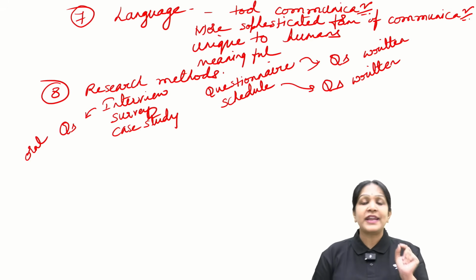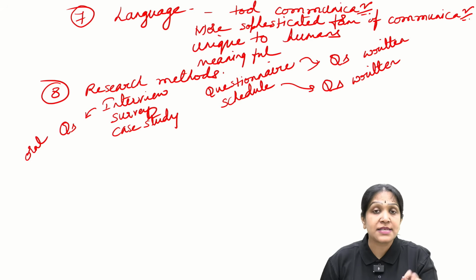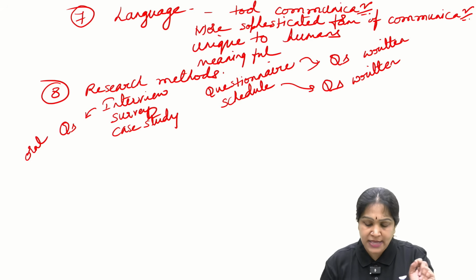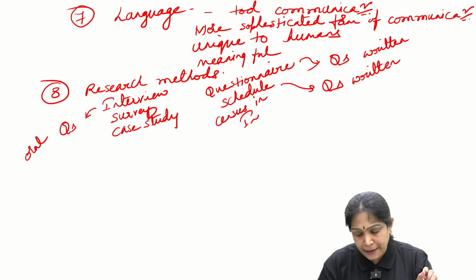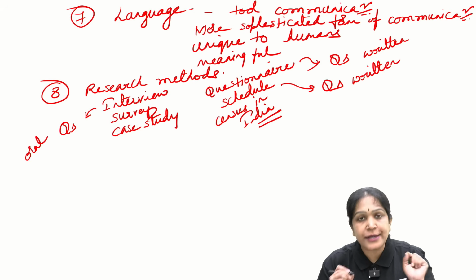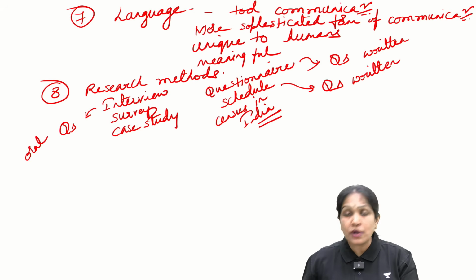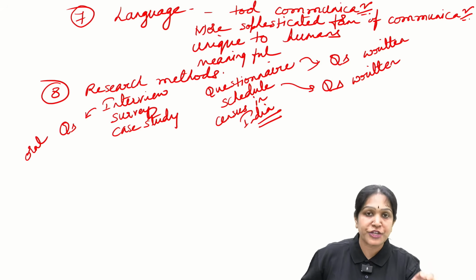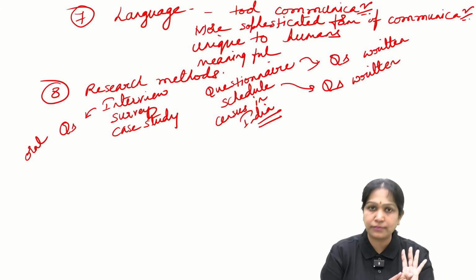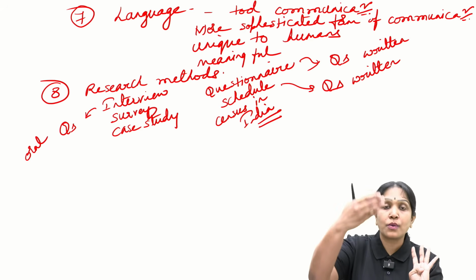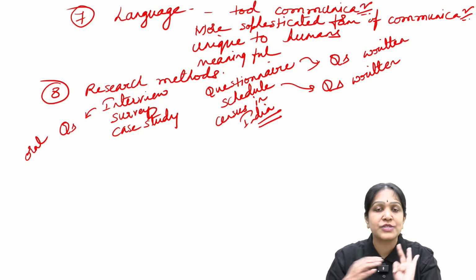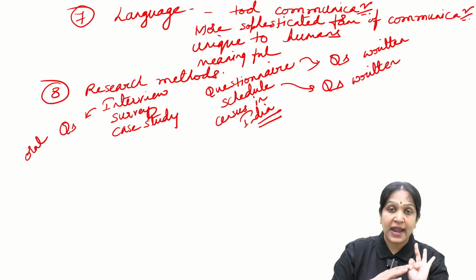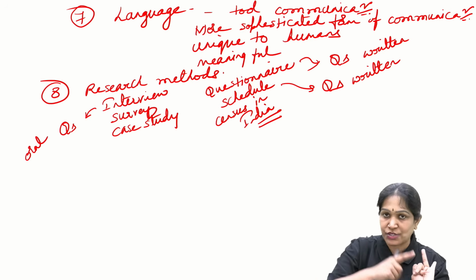For example, the census in India uses the schedule method. In the schedule method, the census official will come to your home with the questions in a document, and then he will ask you the questions.